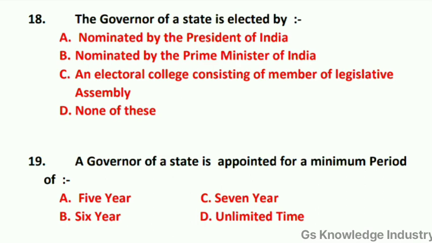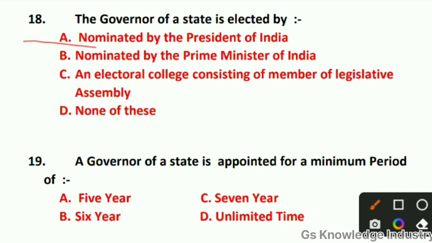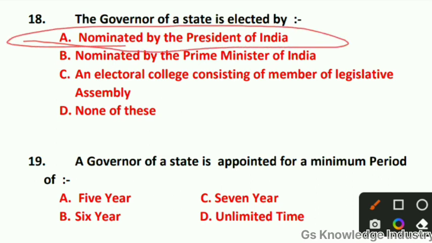Option C, an electoral college consisting of members of legislative assembly. Option D, none of these. Here the correct answer is option A. Option A is the right answer, right? Nominated by the President of India. The governor of a state is nominated by the President of India.